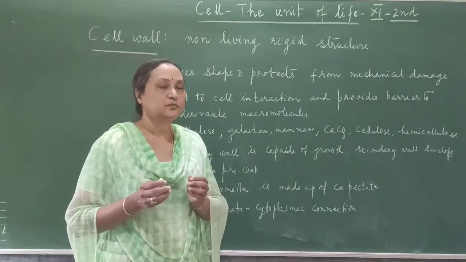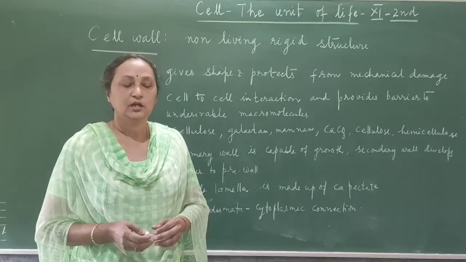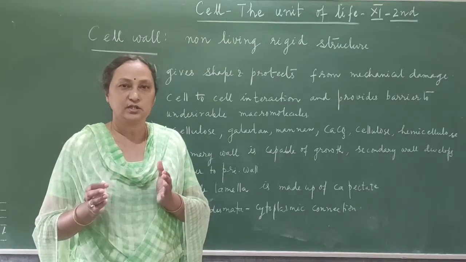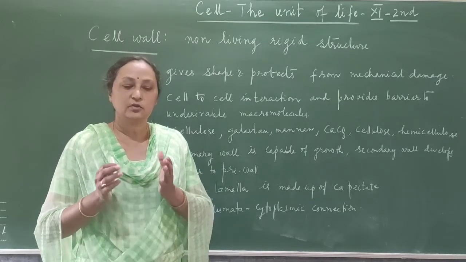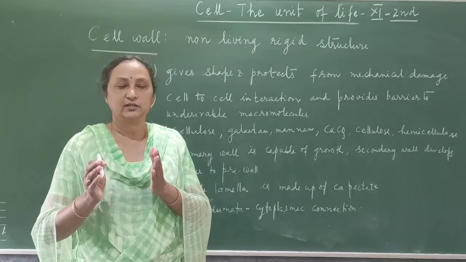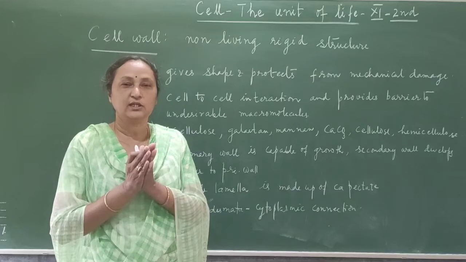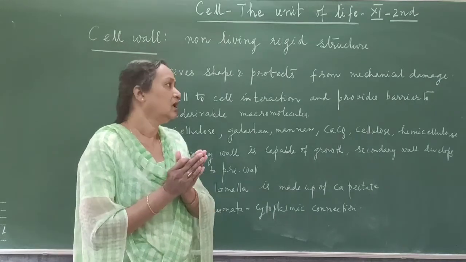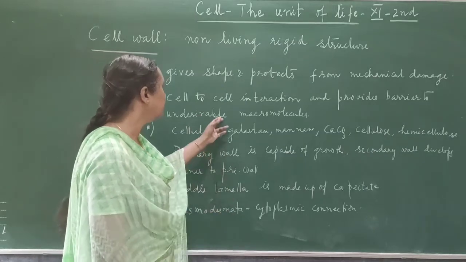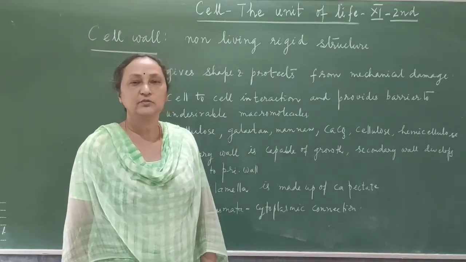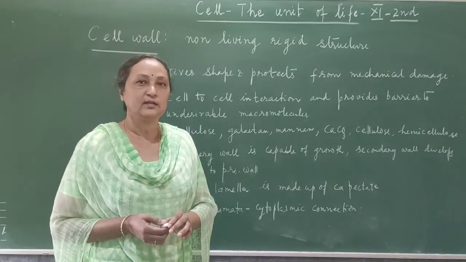You know that in a eukaryotic organism there are many cells, and all cells are connected to each other. Because the cell wall is the outermost boundary, it also helps cell to cell contact. All the cells are connected with each other, and the portion at which they are connected is the cell wall. And it also acts as a barrier. It does not allow undesirable macromolecules, macro means bigger molecules, to enter into the cell.